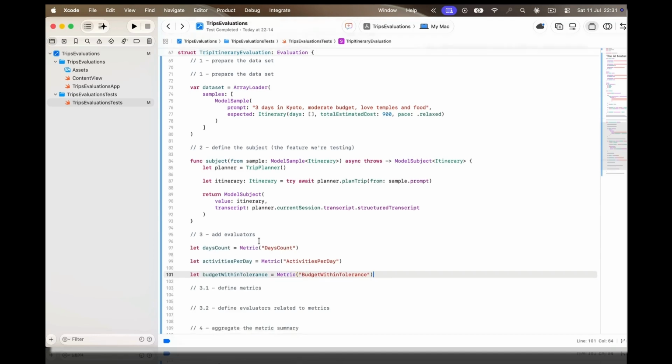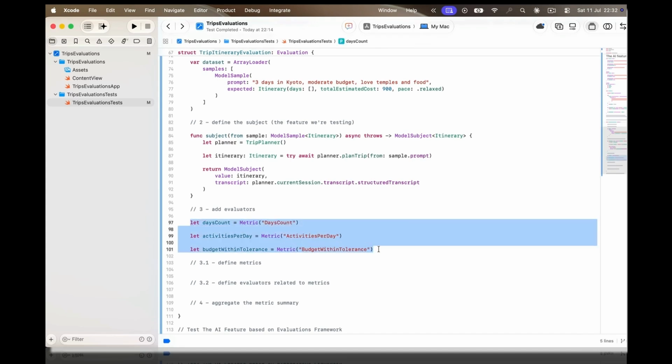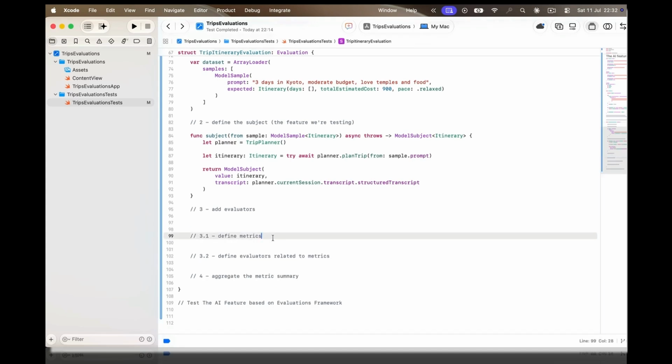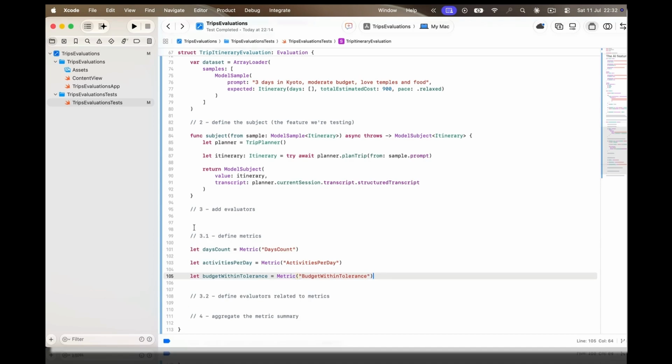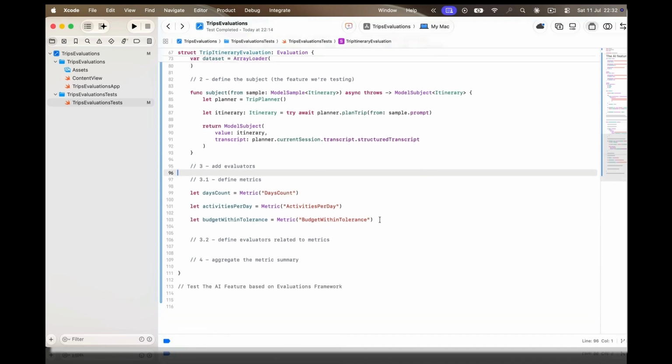Before we can grade anything, we name what we are measuring. A metric is simply a named channel for results. We define 3: days count, to confirm the itinerary has a sensible number of days; activities per day, to confirm each day is neither empty nor overloaded; and budget within tolerance.